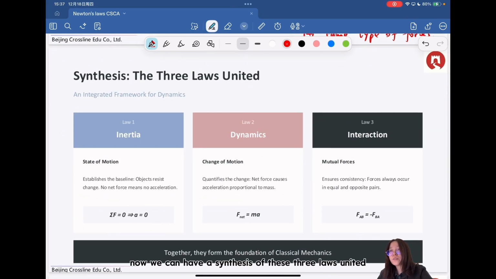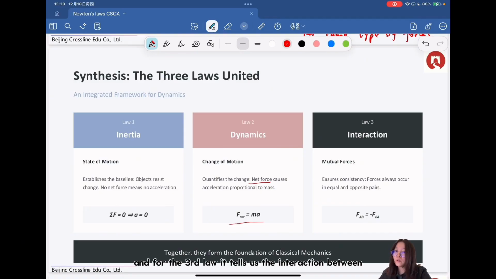So now we can have a synthesis of these 3 laws united. The first law tells us about the inertia, the states of motion. It establishes the baseline: the object resists change in motion when there is no net force, and this means there is no acceleration. And the second law tells us the dynamics, how an object changes its motion by forces. So it quantifies the change. If there is net force, it will cause acceleration, which is proportional to mass. So we have net force equals mass times acceleration.